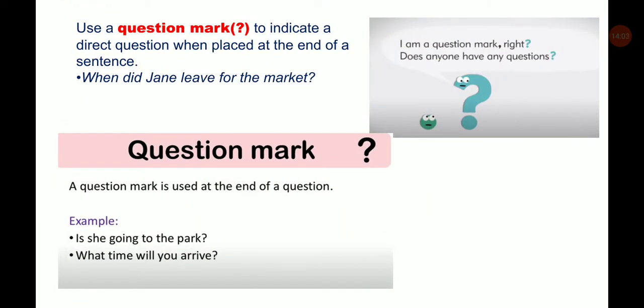Use a question mark to indicate a direct question when placed at the end of a sentence. When did Jane leave for the market? When we are giving a direct question, we put a question mark.